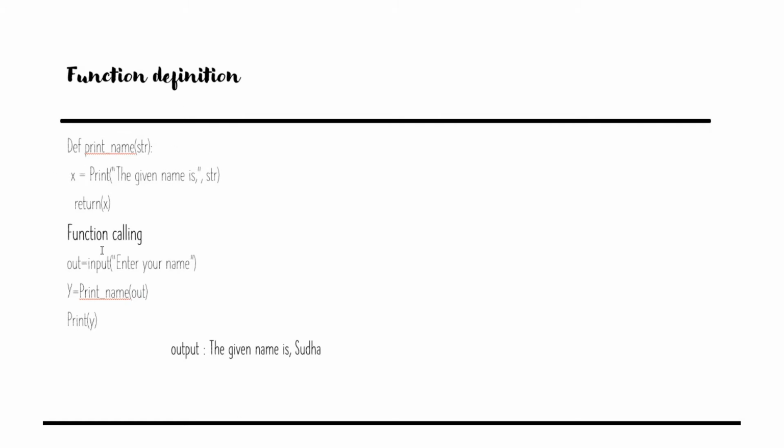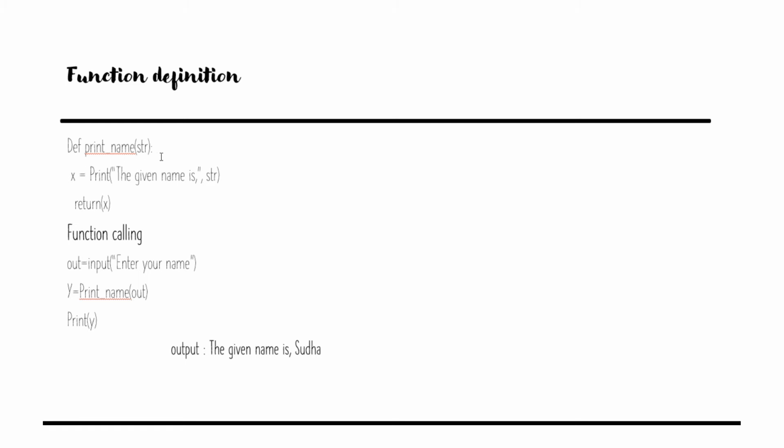Before you make use of any function, the first step is to define the function. In Python we define a function by using the def statement. The def statement is followed by the function name with arguments, and then finally it has to end with a colon. If you forget to give the colon, you will end up with a syntax error at the time of running the program. So it is better to avoid syntax errors.